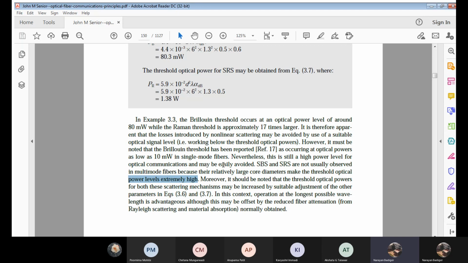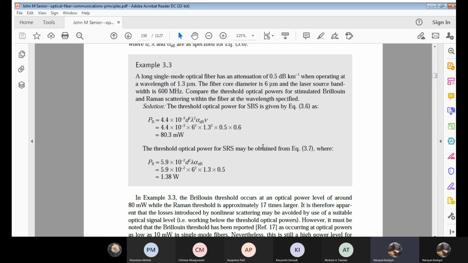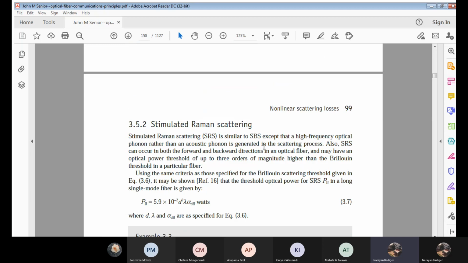Moreover, we should note that the threshold optical powers for both these scattering mechanisms may be increased by the adjustment of the other parameters, that is D, lambda, alpha. Even these D, lambda and alpha play an important role in changing the power levels of both scattering mechanisms. If I change D, the core diameter, there will be a change in power. If I decrease it, power will be less. If the operating wavelength is less, it will also be reduced.